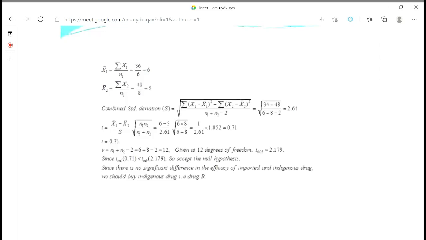The t critical or table value is 2.179. So what does it mean? t calculated 0.71 is less than t tabulated or critical value 2.179. So it will be non-significant. So accept the null hypothesis.